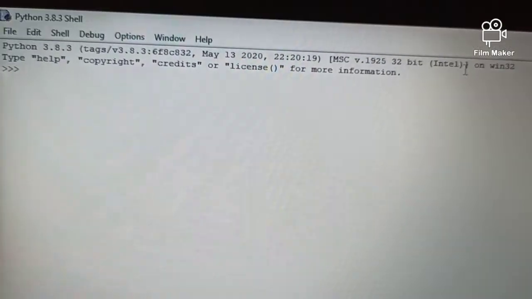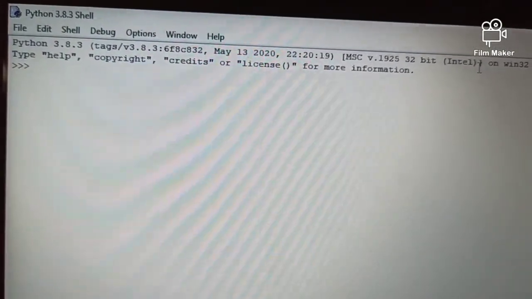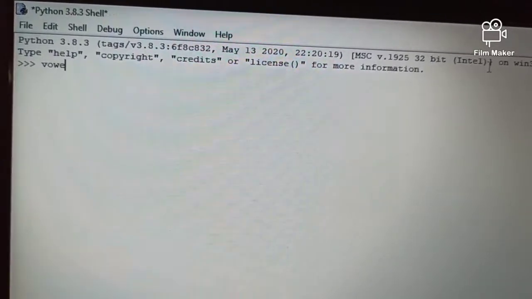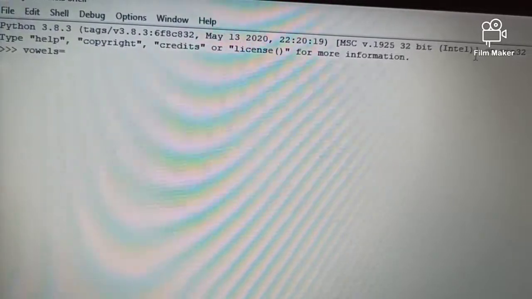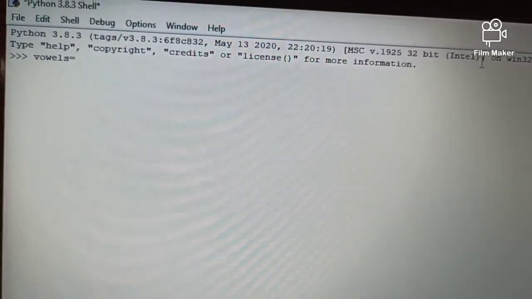Yes, so this is my Python IDLE shell. Let me create the dictionary with the name vowels, then equals to, then the curly bracket.